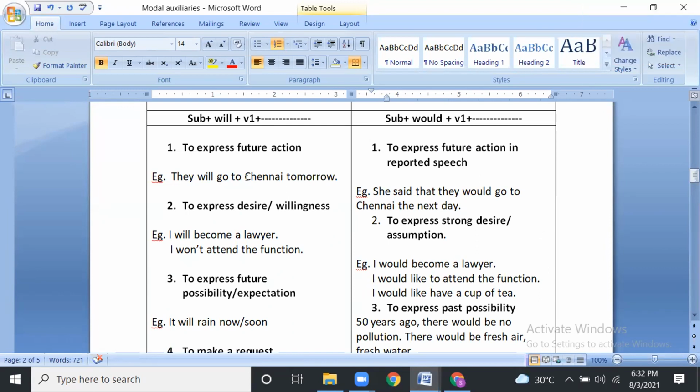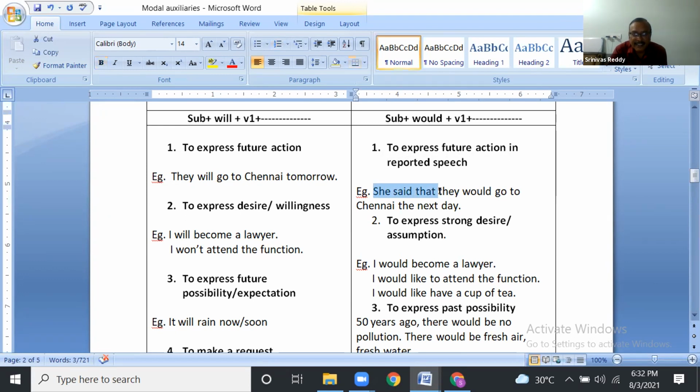Can you explain this point, sir, to express future action in reported speech? Just, they will go to Chennai tomorrow, she said. She said that they would go to Chennai the next day. Here, this is reported speech.